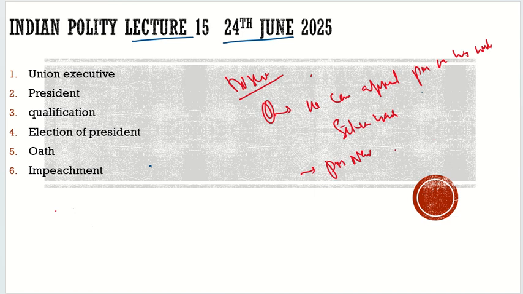But suppose the 2024 election had happened in such a way that the Congress got 150 seats and the BJP got 150 seats, and there was no clear winner. No alliance was the clear winner of the election. Then there was the need for a coalition, with the parties coming together to form the government. In this case, it is up to the president to appoint whom he thinks is better. He can appoint any person from them and he can become the prime minister.